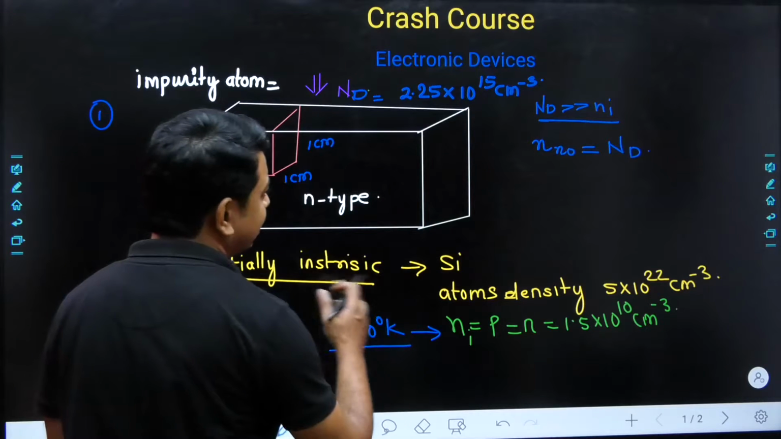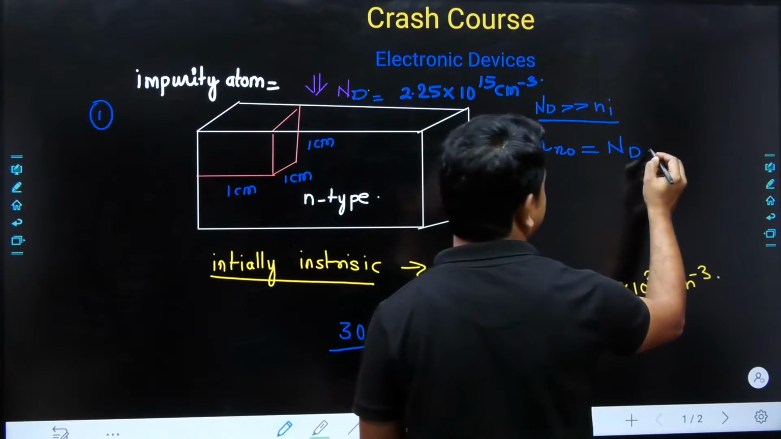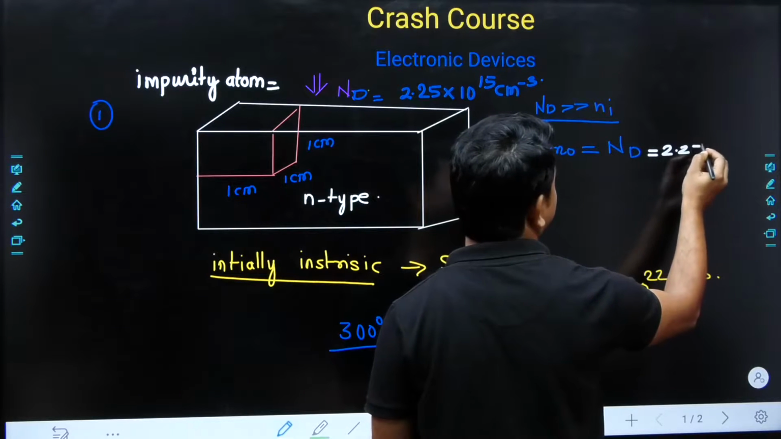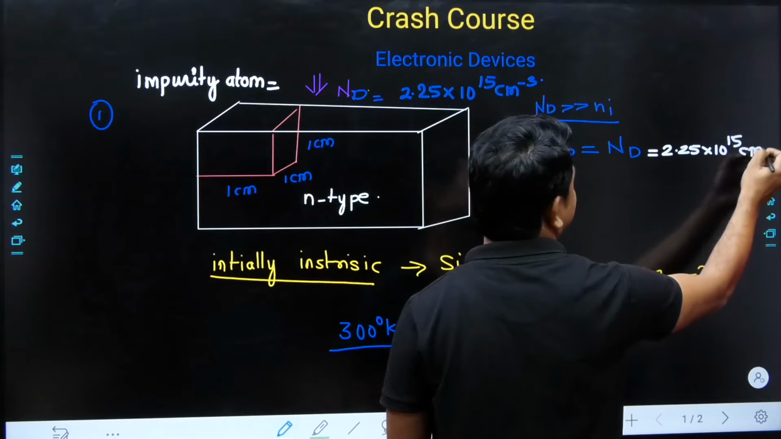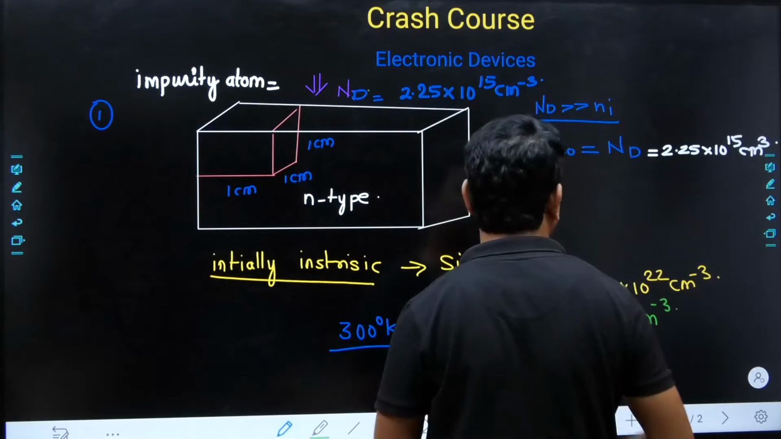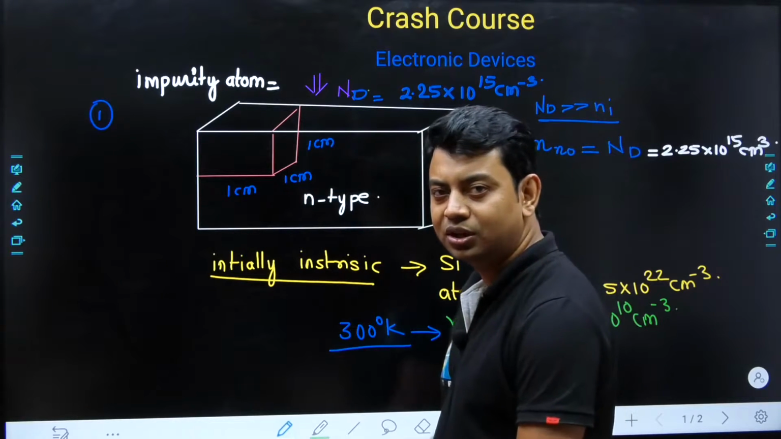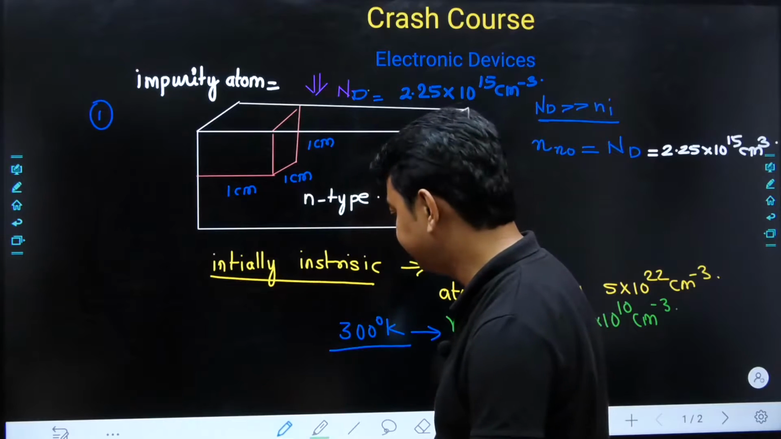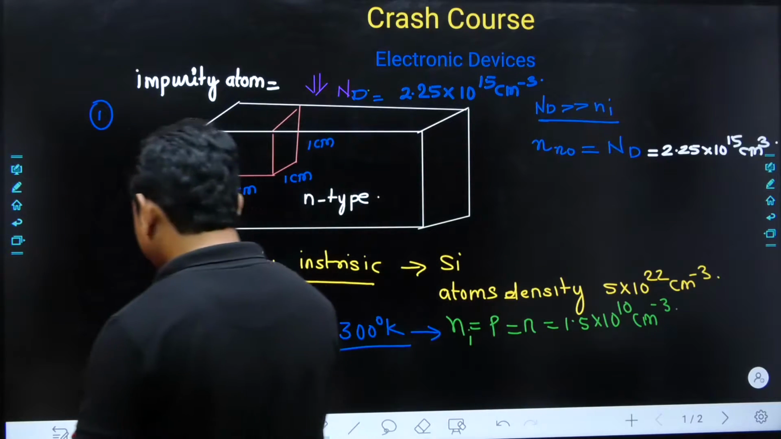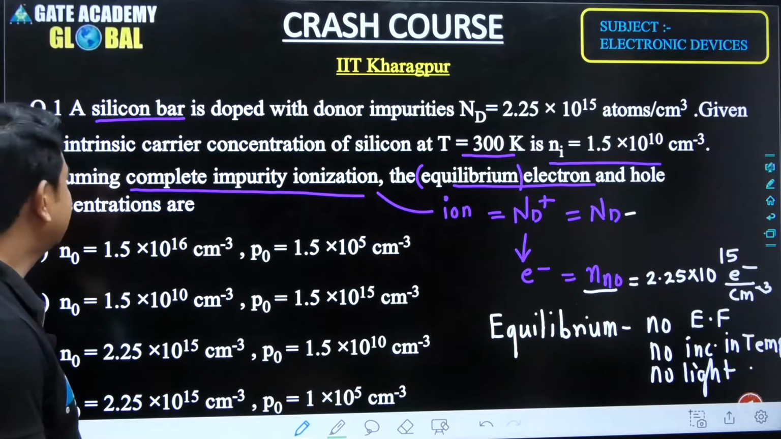So this is N naught, the electron concentration, equal to Nd, which is 2.25 into 10 to the power of 15, and the unit is per centimeter cube. We don't know the dimension of the actual bar, but we know the concentration for this particular volume. Very easy to understand. And what else do we have to answer? Just watch this.